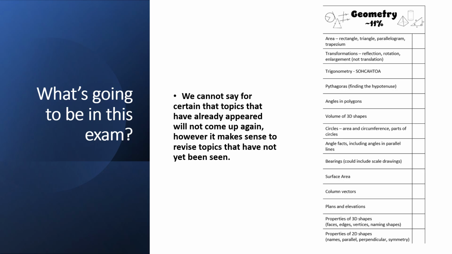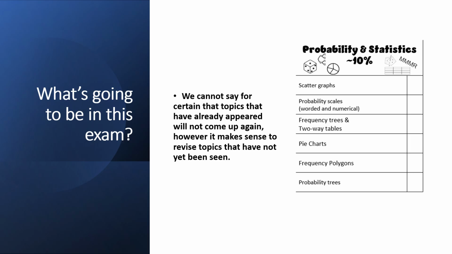Can do the same for geometry. Here's a list for geometry. Again, things we haven't seen yet. A slightly longer list, but that's because geometry comes up less. So I'd be prioritising ratio, number and algebra, and then thinking about geometry and then statistics as the last things to be revising. So probability and statistics, geometry come up a lot less. So I'd be focusing on number, on algebra, on ratio.